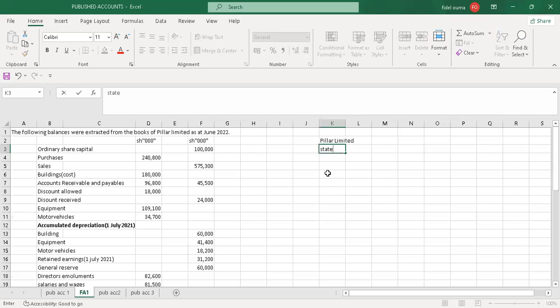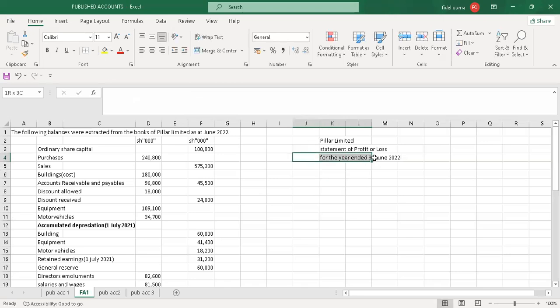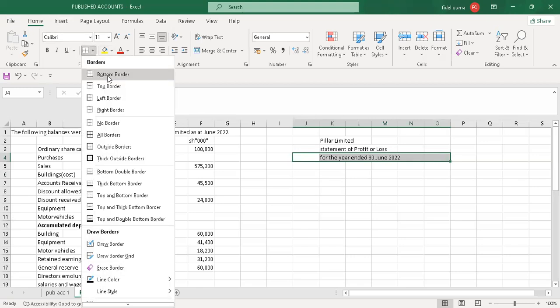Yeah, it is the statement of profit or loss for the year ended 30th June 2022. So I'll create the bottom border.